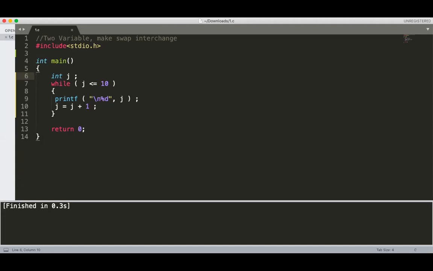Now, since in this compiler it is showing a garbage value, is it compiler specific, does it depend on the compiler? Yeah, we can say that. Suppose your online compiler shows the output as 1 to 10, then we can make that statement: it is compiler specific. So check it once again, copy and paste the same program and run it. But I think if they are using GCC, there is no problem; they should show the same output. On Turbo C also you are getting the same output.